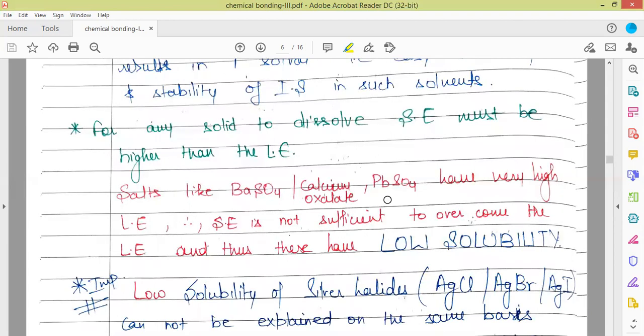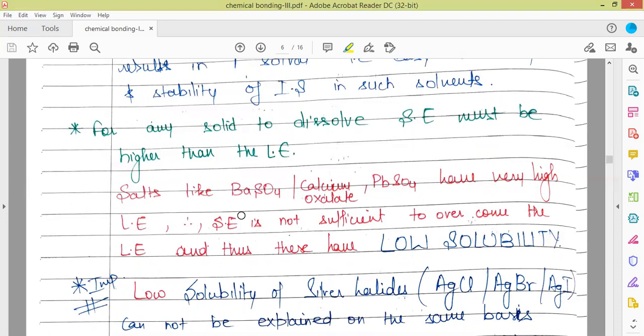Salts like barium sulfate, calcium oxalate and lead sulfate have very high lattice energy. So the solvation energy is not greater than the lattice energy; the lattice energy is greater than the solvation energy for these three ionic solids.